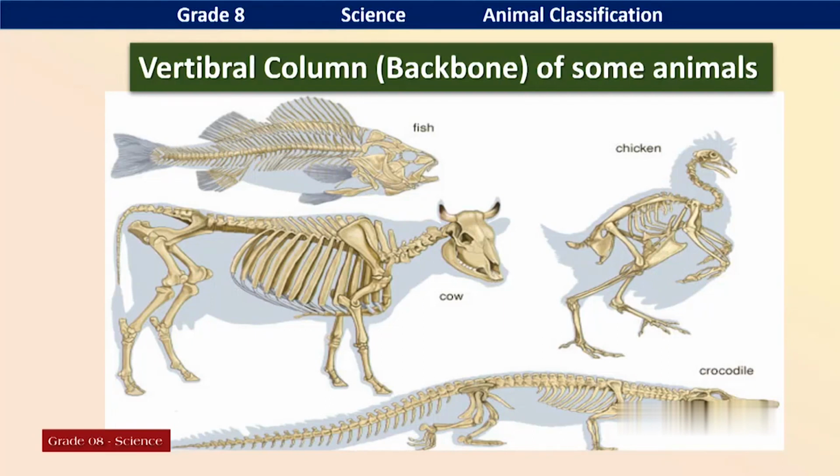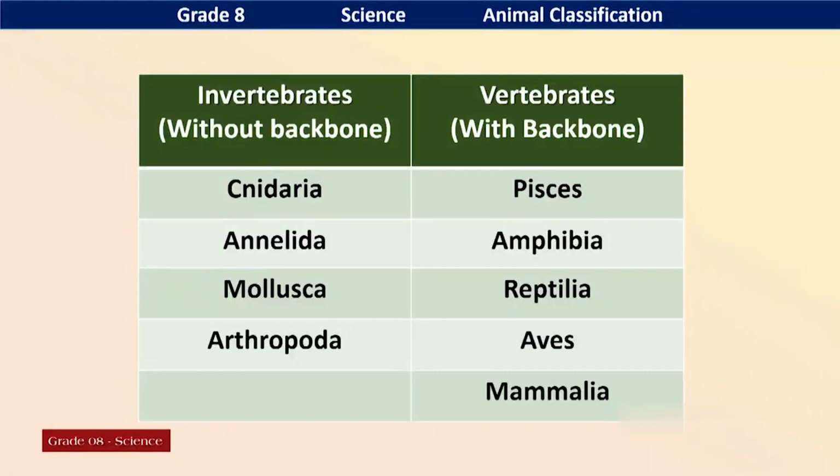Based on this feature, we can classify these animals into two main groups. Invertebrates. They don't have a backbone, and we can divide them into further four groups: Cnidaria, Annelida, Mollusca, Arthropoda.